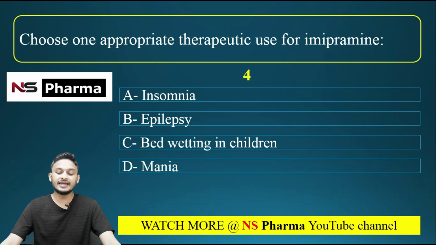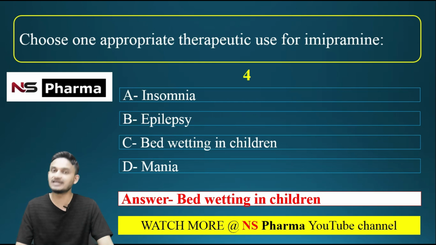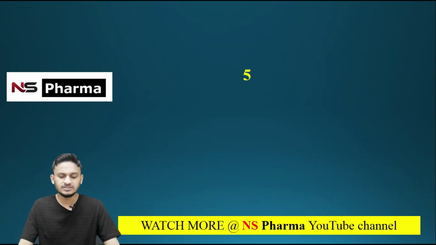We studied imipramine under antidepressant drugs, but it has another therapeutic use. The correct answer here is option C, bedwetting in children. Imipramine can be used for preventing bedwetting in children.